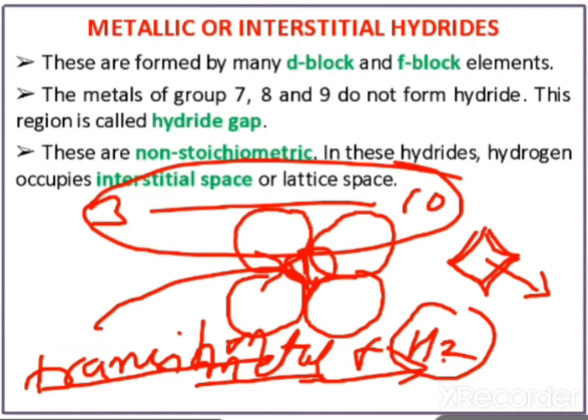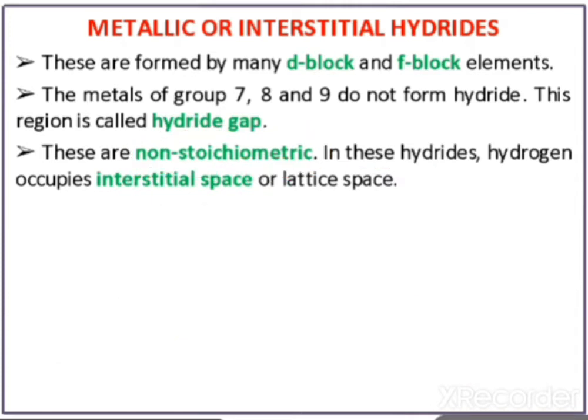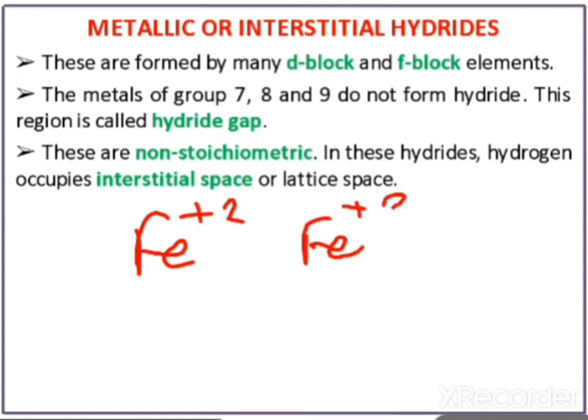Hydrogen is trapped in interstitial space, or empty space. That's why they don't follow their valency. So here the term is non-stoichiometric. Non-stoichiometric means, for example, Fe. We know Fe has two valencies, +2 and +3.